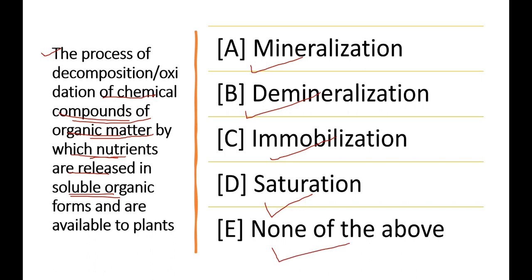The correct answer will be mineralization, because it is the decomposition, that is oxidation of the chemical compound in the organic matter by which the nutrients in those compounds are released in the soluble inorganic form that may be available to the plants. Now come to the next important question.